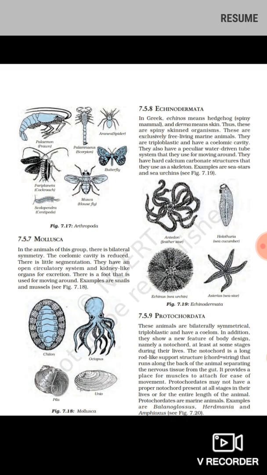They are triploblastic and have a coelomic cavity. Triploblastic means three layers in the body, and having a coelomic cavity means they have a hole inside the body.